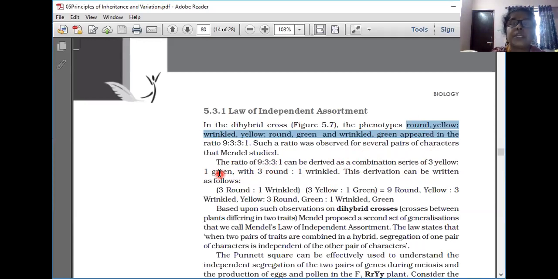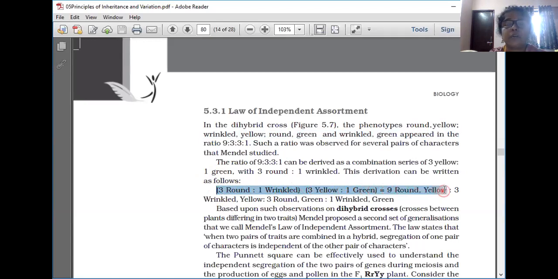Like that, for the shape of the seed also, considered as a monohybrid ratio, it is 3 round and 1 wrinkled. This derivation can be written as follows: 3 round is to 1 wrinkled, 3 yellow is to 1 green. This derivation understood?